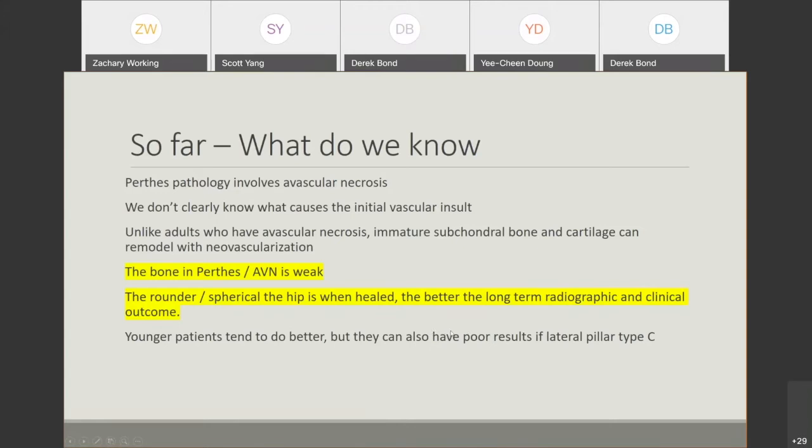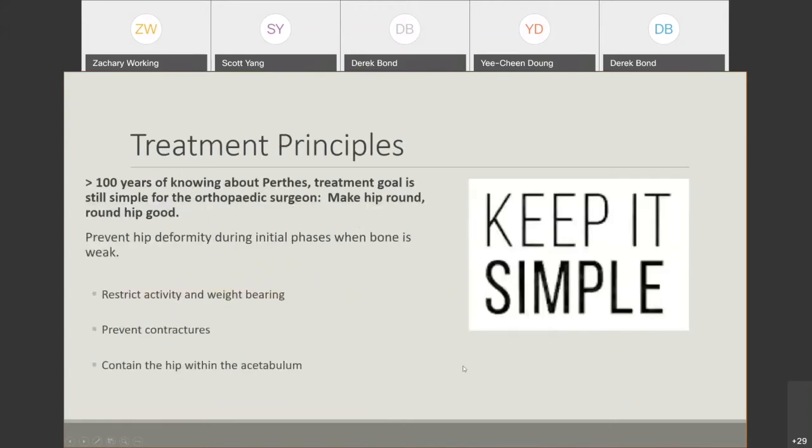So somehow we can intervene there. And so over 100 years of knowing about this disease, basically the treatment goal for orthopedic surgeons is so simple. It's basically make the hip round. A round hip is good. And again, the only real ways we are doing this right now is restricting activity or weight bearing, trying to prevent deformity of the hip where the bone is really weak and fragmented. Try to prevent hip contractures.